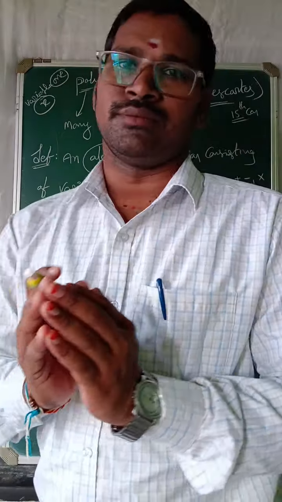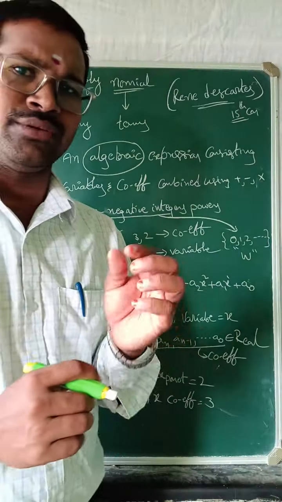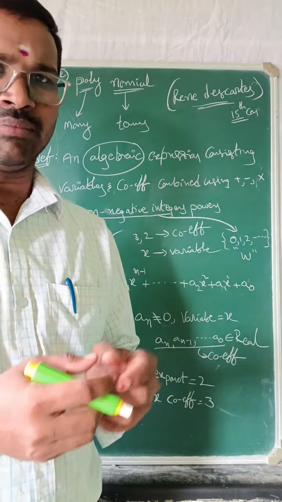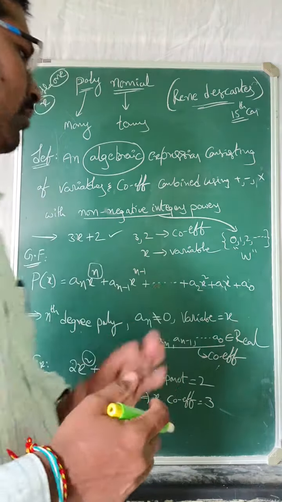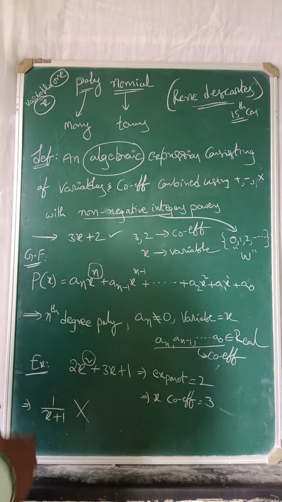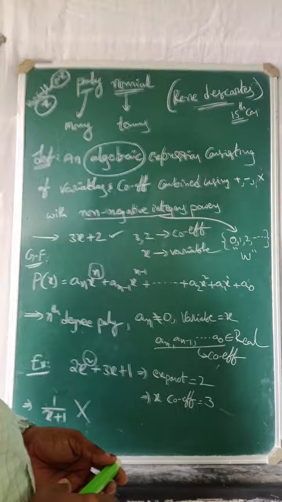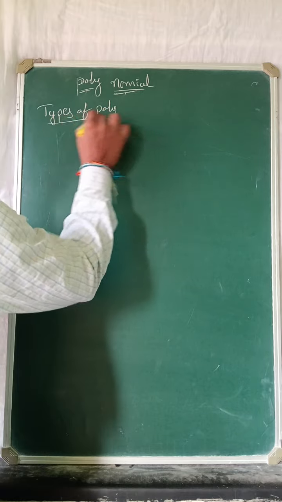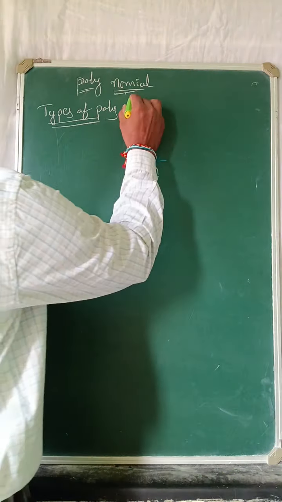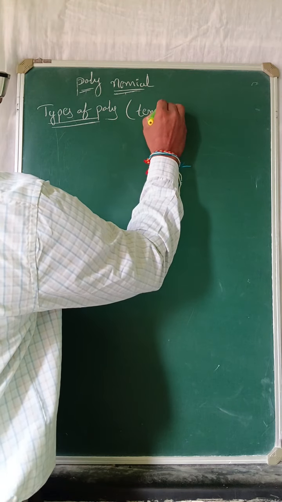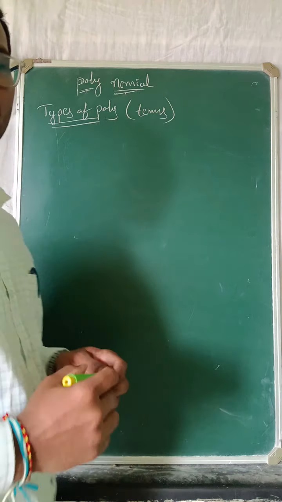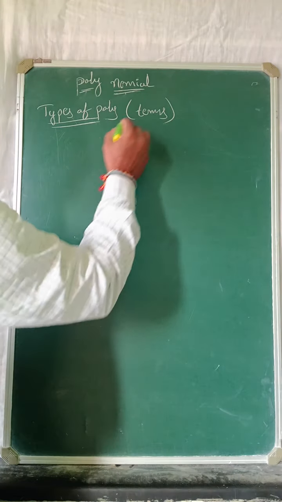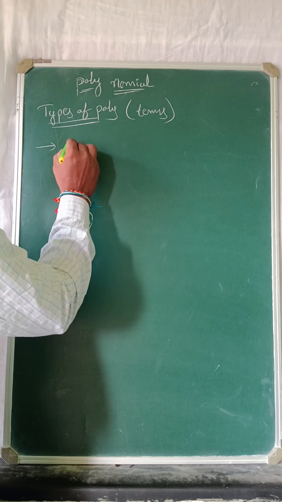If you have any doubt, please message me and I will reply, no problem. Next, types of polynomials. We have two types: one is based on the terms, and one is based on the degree. Based on the terms, the first one is having only one term.